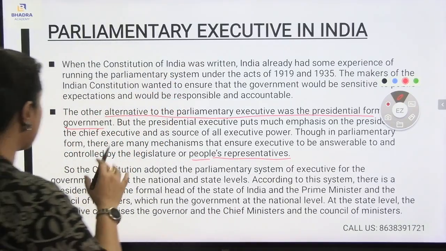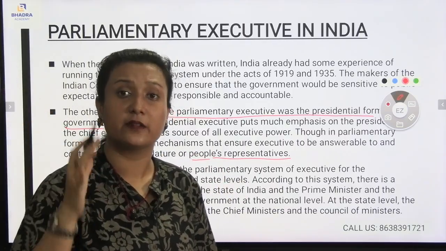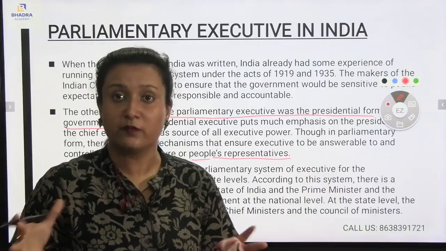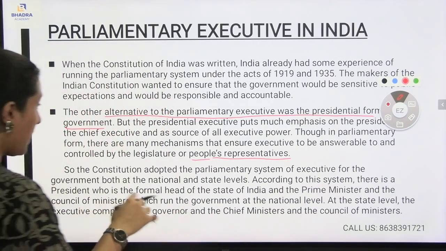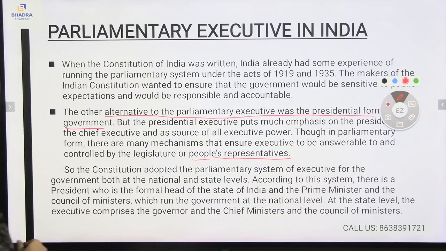Also, the parliamentary form of government is spread at the national level as well as at the state level, so that the implementation of the policies and laws is done in a proper way. Also, at the state level, the executive comprises the governor, the chief minister and the council of ministers.